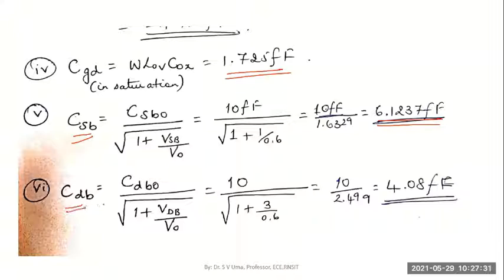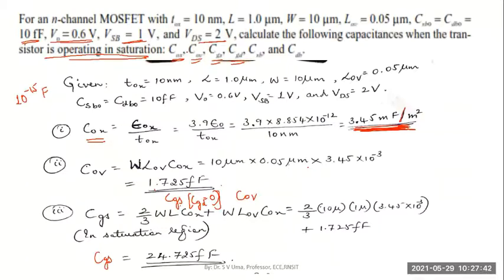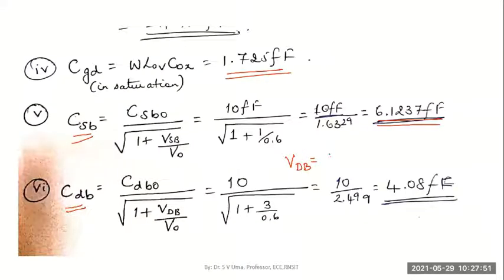And the drain to body capacitance is CDB0 divided by root of 1 plus VDB by V0. Here, the only thing which you have to do extra is calculate VDB. I told a small trick here. VDS is given instead of VDB. How can I calculate VDB? Can I say it is VDS plus VSB? See, the voltage between drain and source is given. And I already know the voltage between source and body. So if I combine both, I'll be getting the voltage between the drain and body.